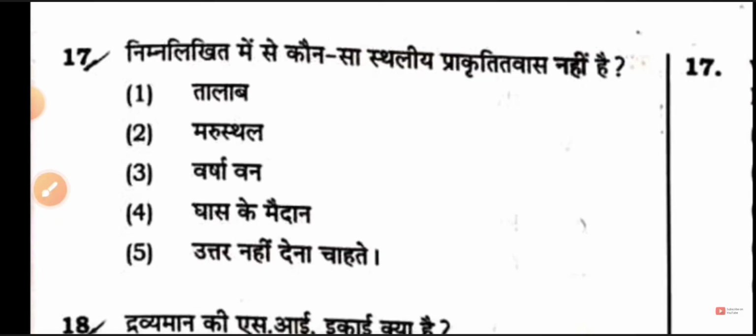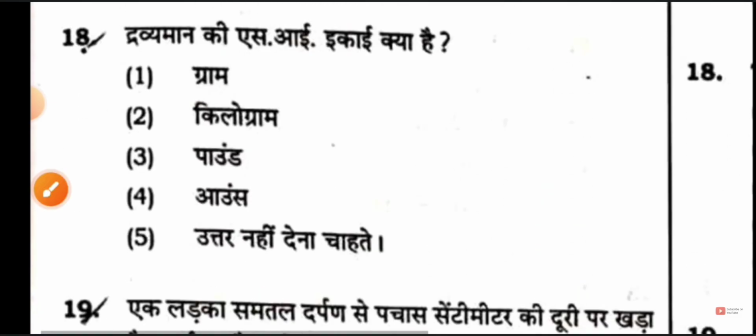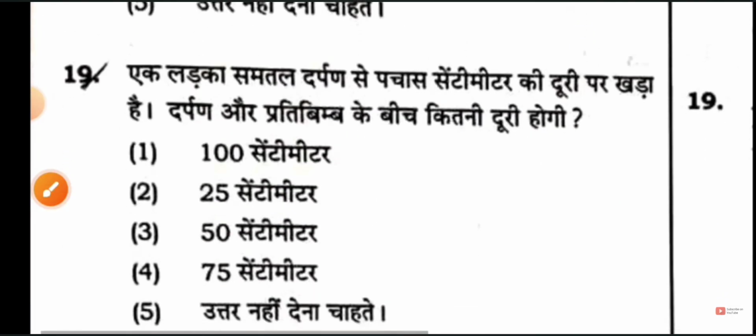Next, let's see your question. What does it say? Which of the following is not a terrestrial natural habitat? So option 1 is a pond, the other 3 are desert, rainforest, grassland. Your next question is what is the SI unit of mass? Its answer will be option 2, kilogram.